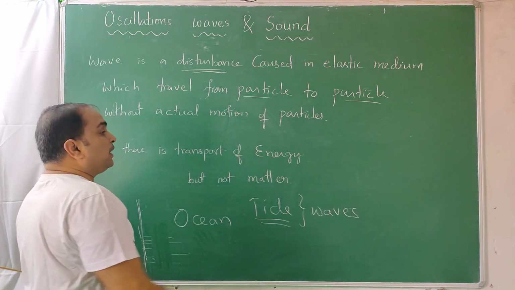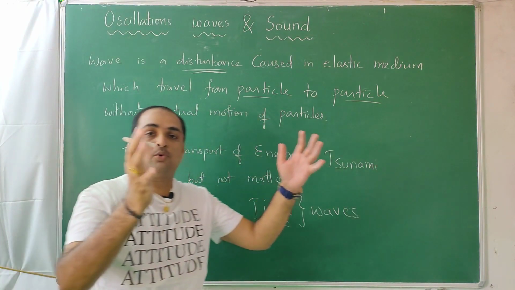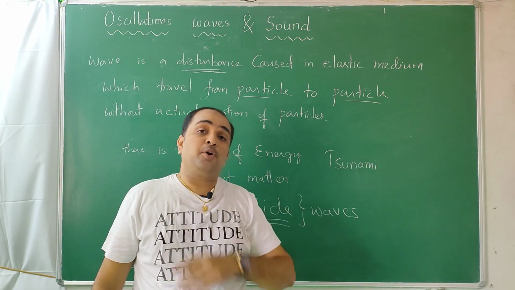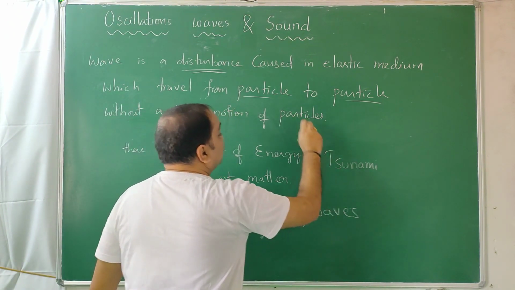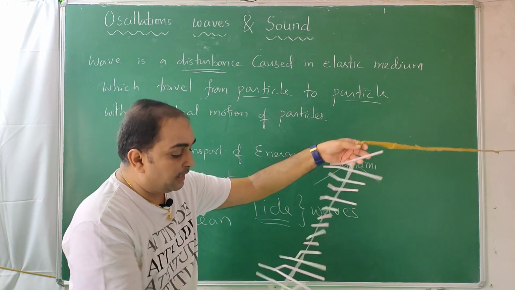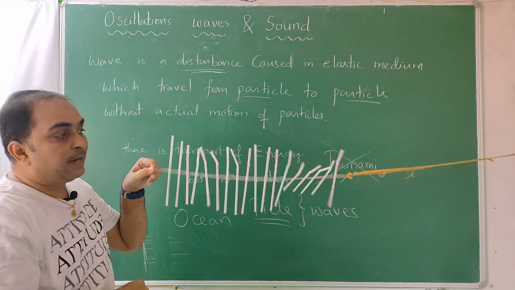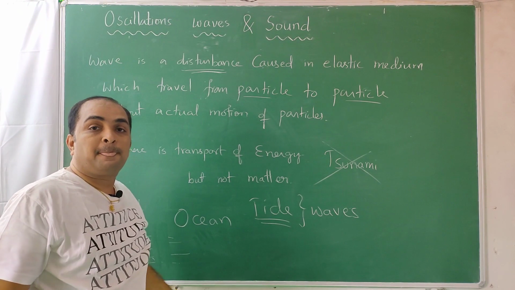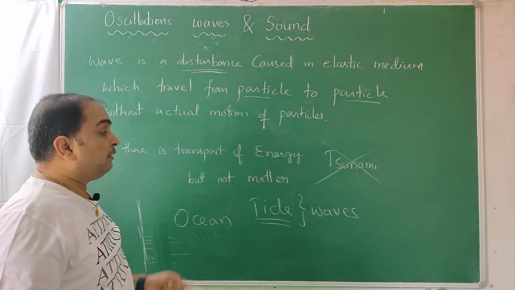Tides are waves. But tsunami, you know what actually happens in a tsunami? A huge water mass gets onto the land. There is a transport of energy as well as matter. It is not like a car going from here to Vijayawada, it is like that. So tsunami doesn't fit into the definition of a wave. I will show you both, tide as well as tsunami. See here, I am showing a tide now. This is the tide. This is tsunami. Matter is also transported. So tide is a wave, tsunami is not a wave as per the definition.